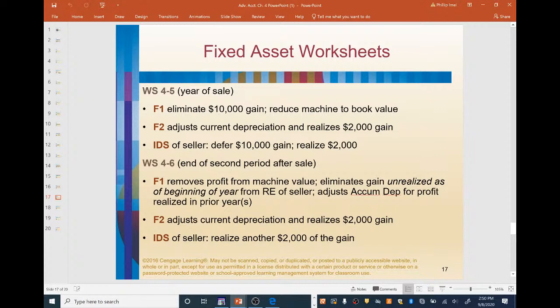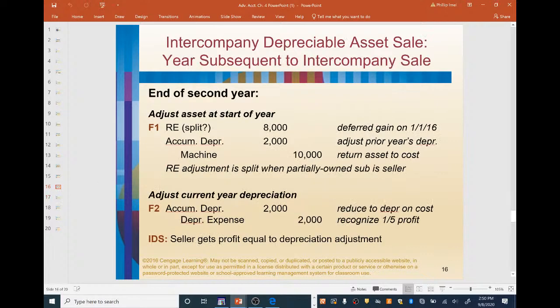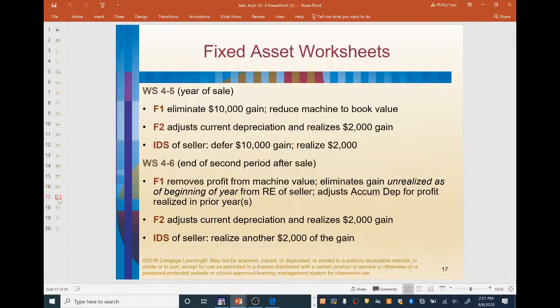Okay, worksheet 4.6, end of second period after sale. F1 removes profit from the machine value, eliminates the gain unrealized as of the beginning of the year from the retained earnings of the seller, and adjusts accumulated depreciation for profit realized in prior years. So once again, F1 is this entry right here. F2 adjusts current depreciation and realizes $2,000 of gain.